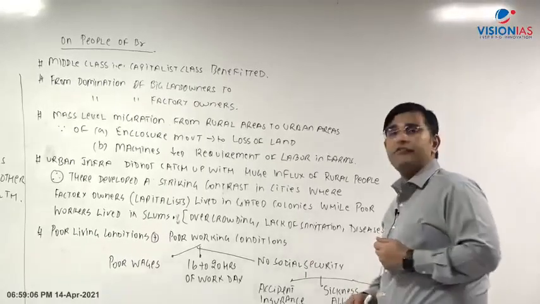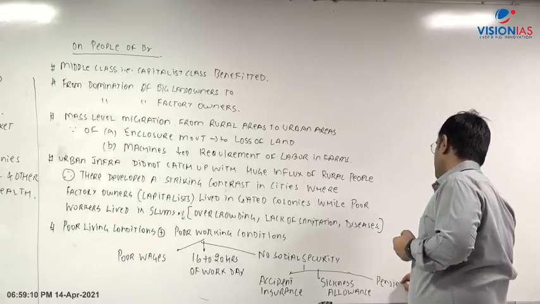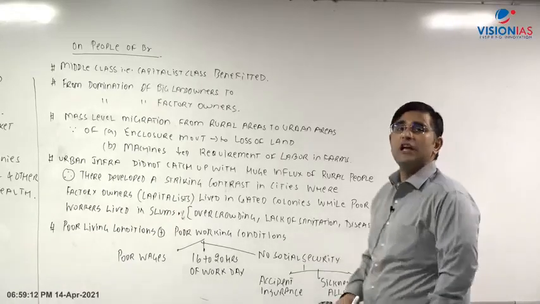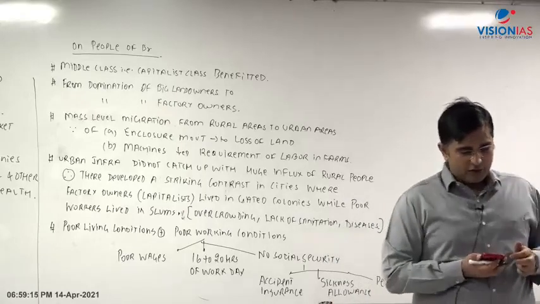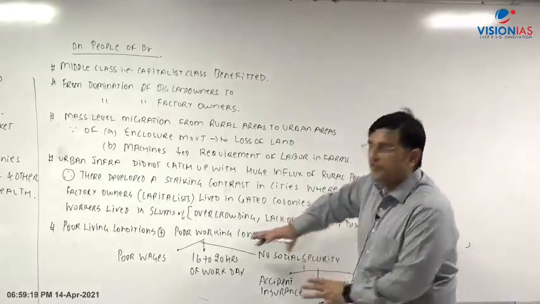It comes in the form of, let's say, pensions. या तो wages ही नहीं मिल रहे, pensions कहाँ से मिलेंगे? So there was no social security at that particular point of time. So very poor conditions of work were there.